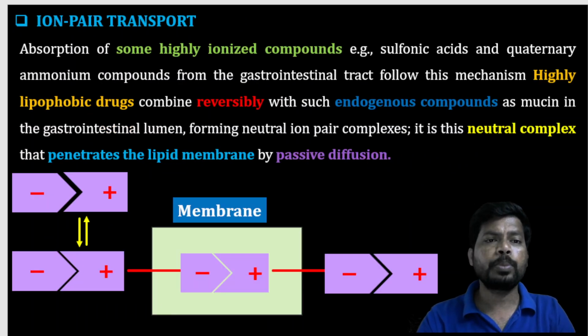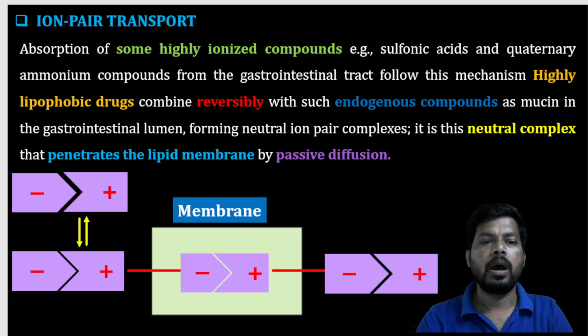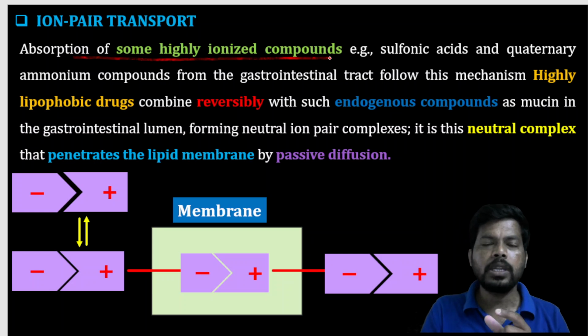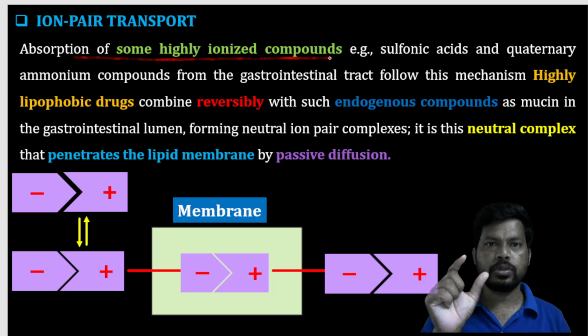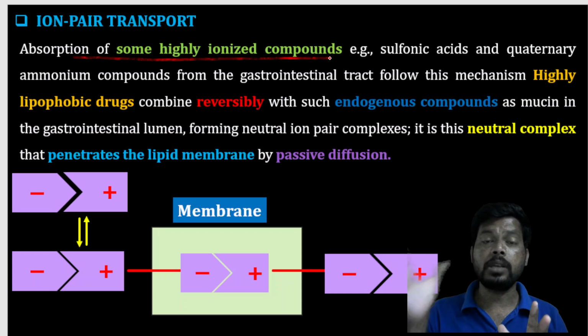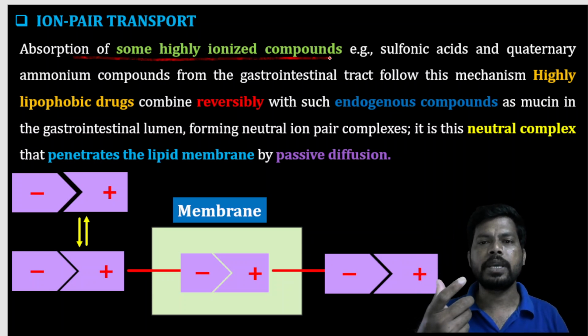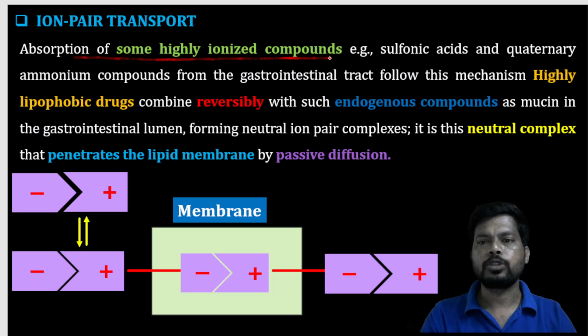The next transport mechanism is ion pair transport, for absorption of some highly ionized compounds. As we discussed, ionized molecules have poor absorption, and for that, one transport mechanism is ion pair transport.